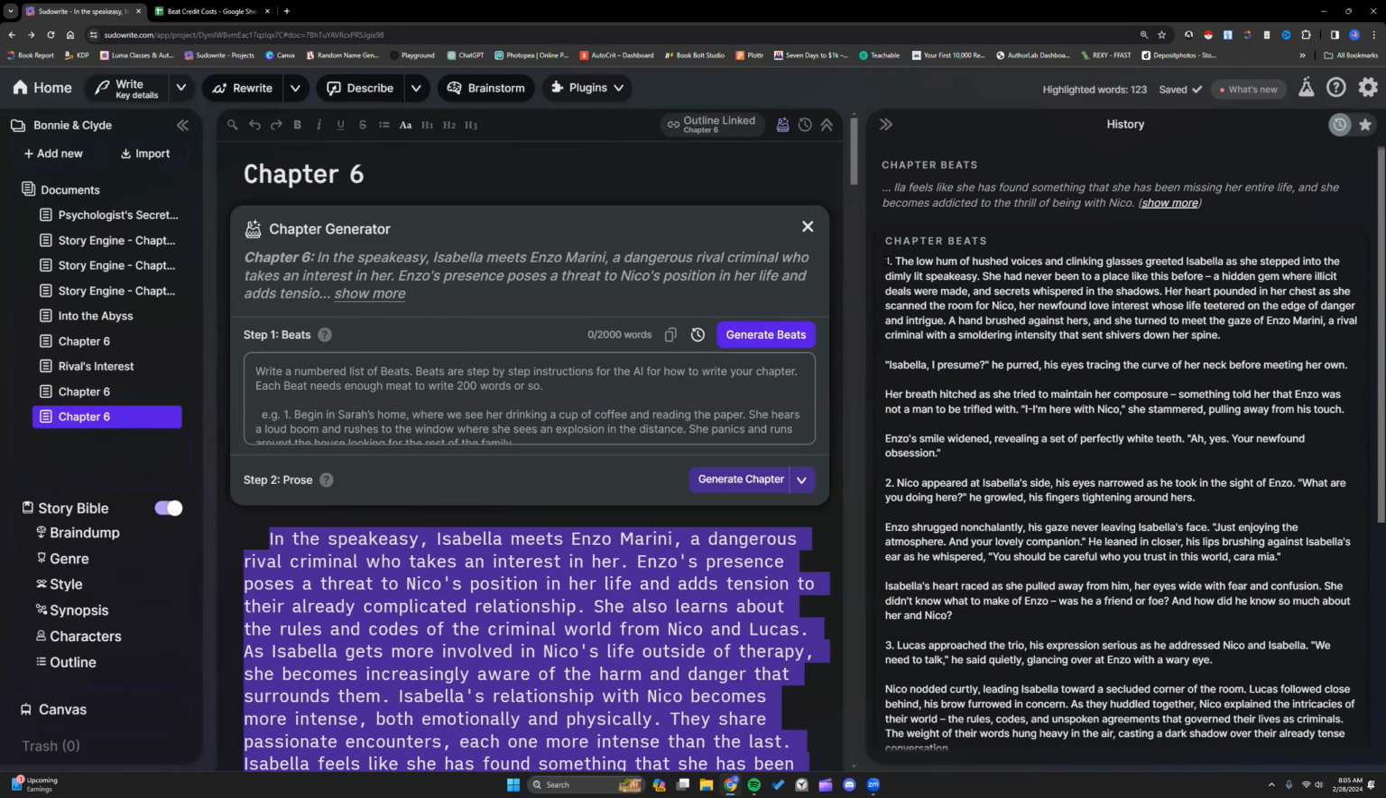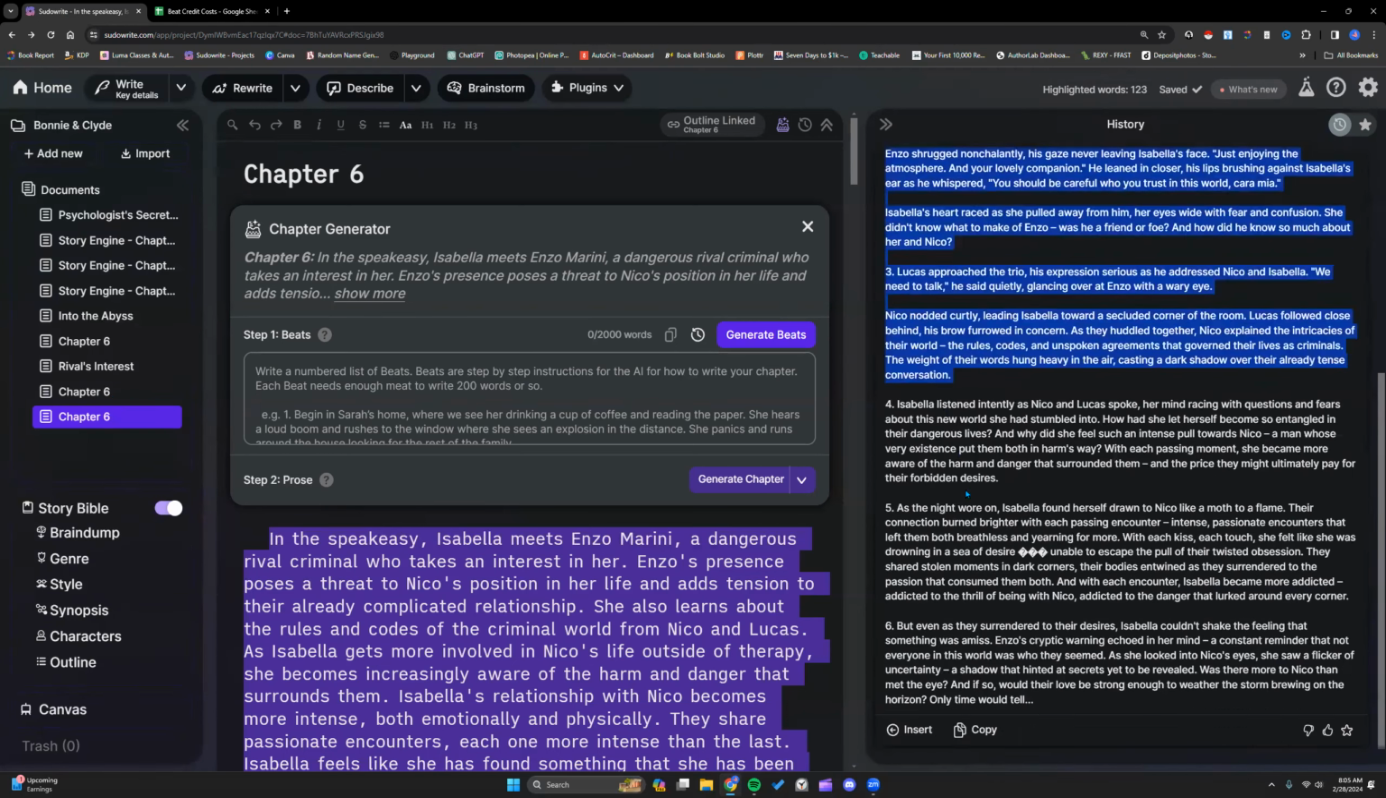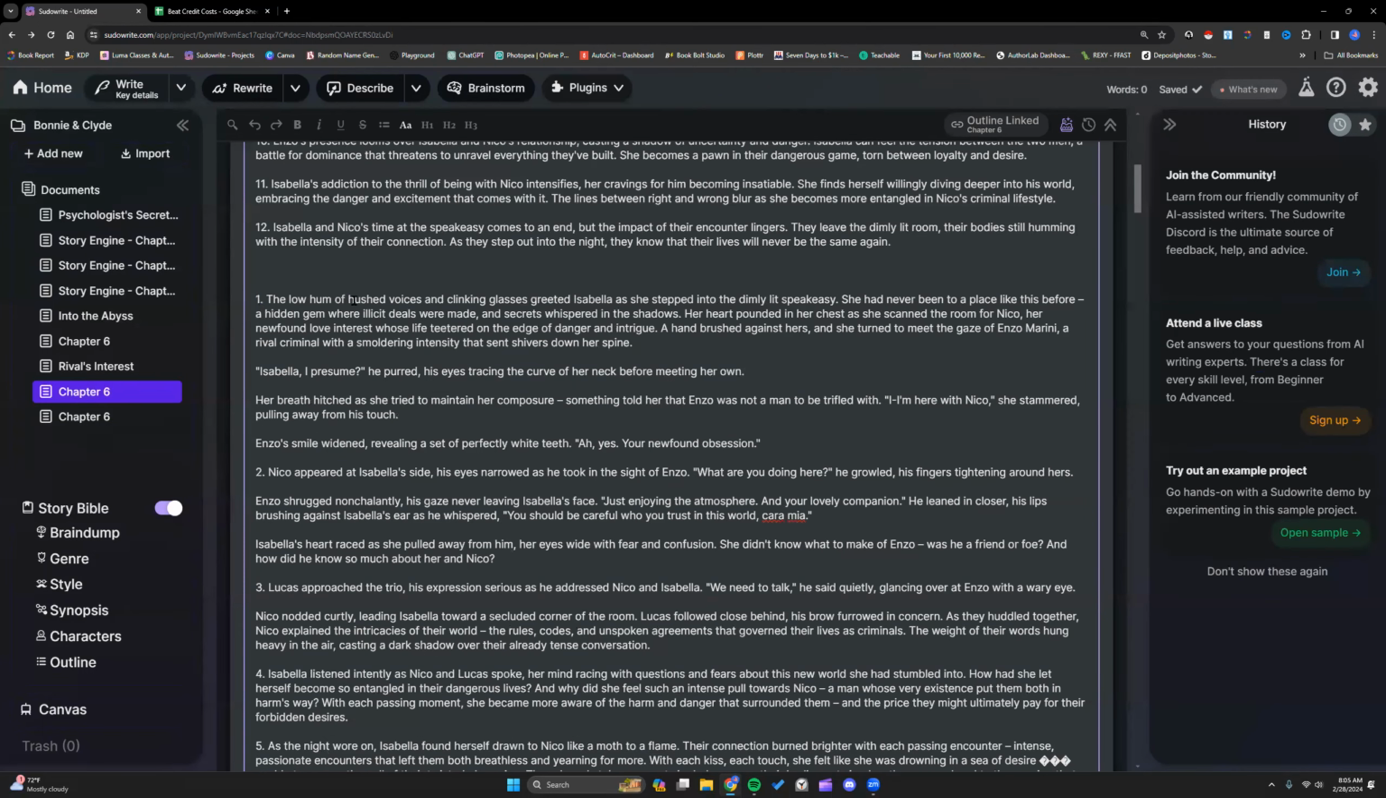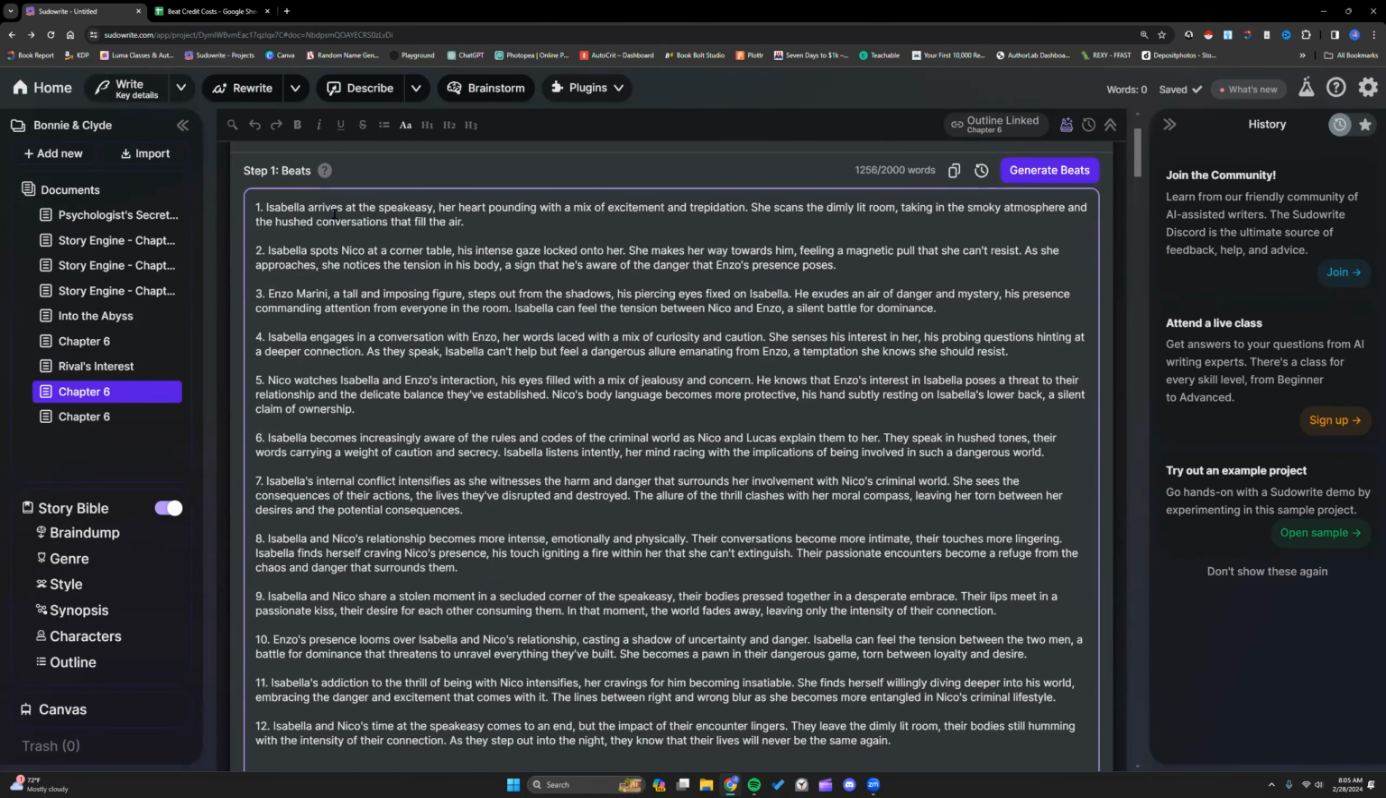Now let's look at comparing them real quick. Here in our beat 1, low hum of hushed voices, clinking glasses greeted Isabella as she stepped into the dimly lit speakeasy. Goes over what she's feeling. I like that. Much better than she arrives at the speakeasy. Her heart pounding with a mix of excitement and trepidation, scans the dimly lit room.